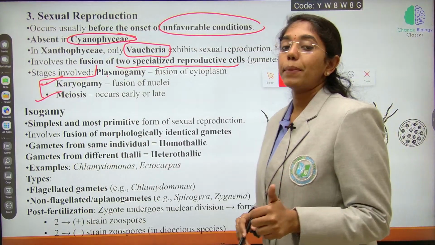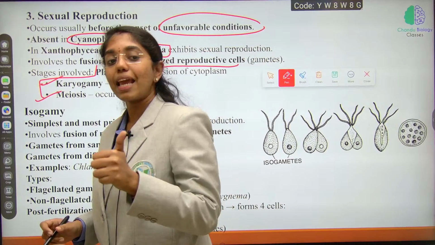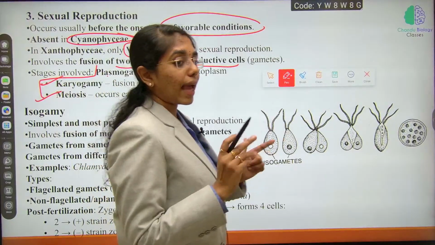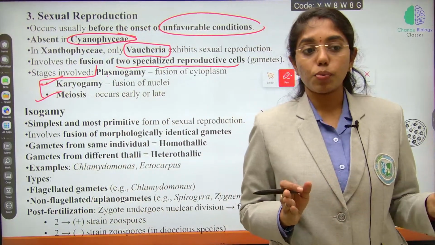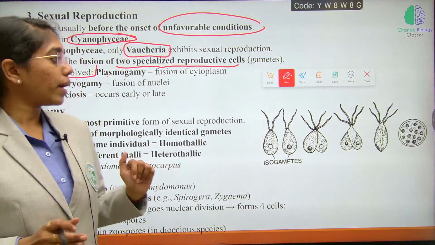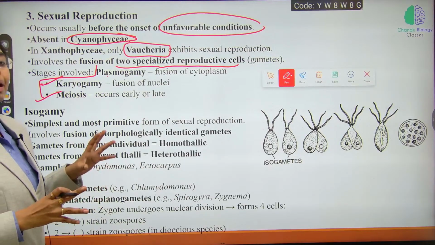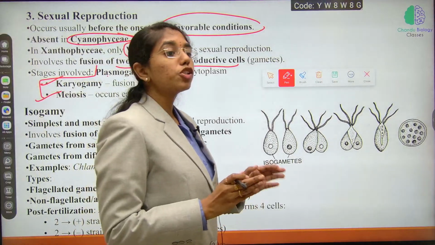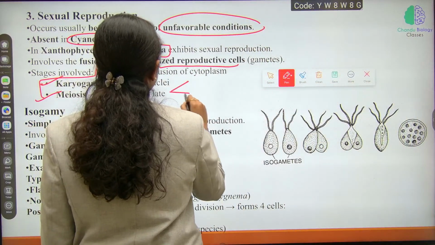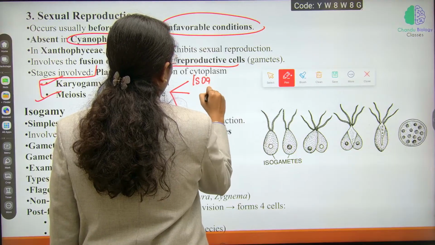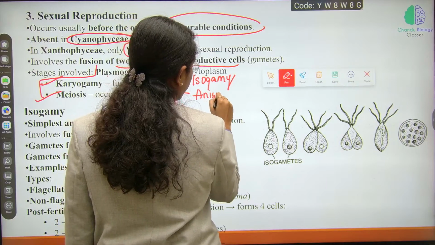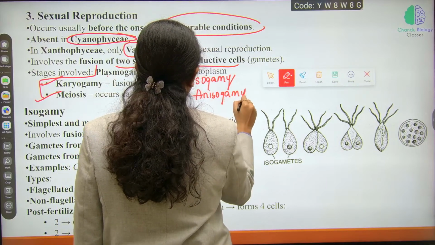One is isogamy, where two gametes are of the same morphology and physiology, whereas in anisogamy, the gametes differ either in their structure, that is morphology, or in their physiology. Third is oogamy, wherein the female gamete will be large and non-motile, and the male gamete will be small and motile. As such, we have three types. What are they? Isogamy, anisogamy, and oogamy.